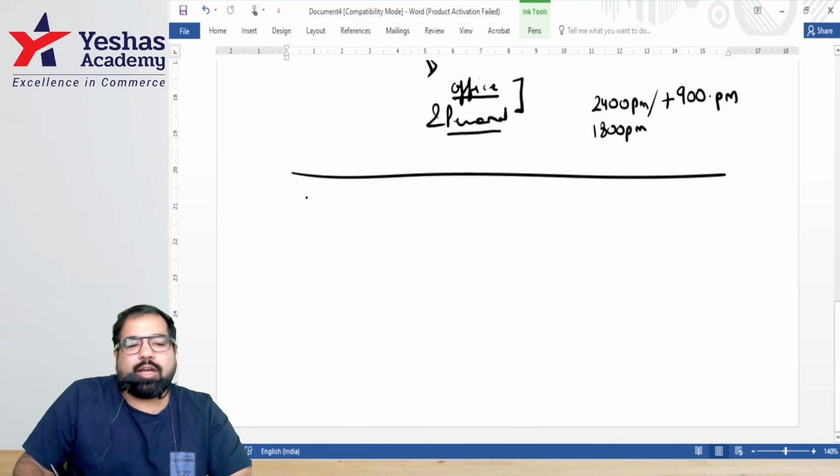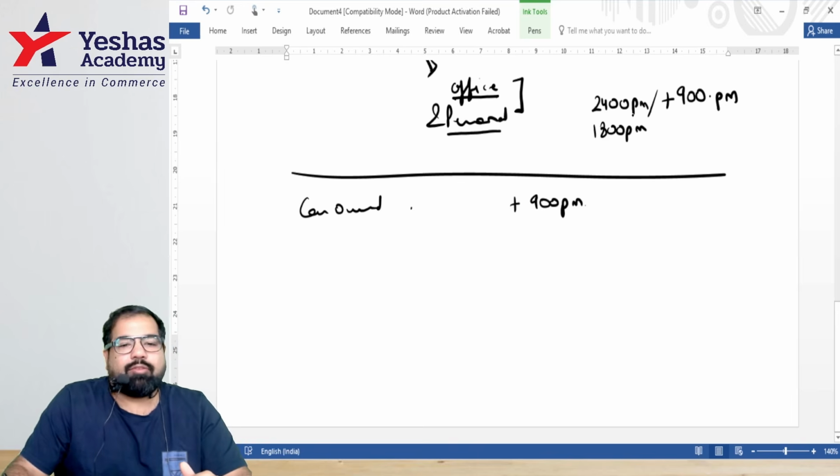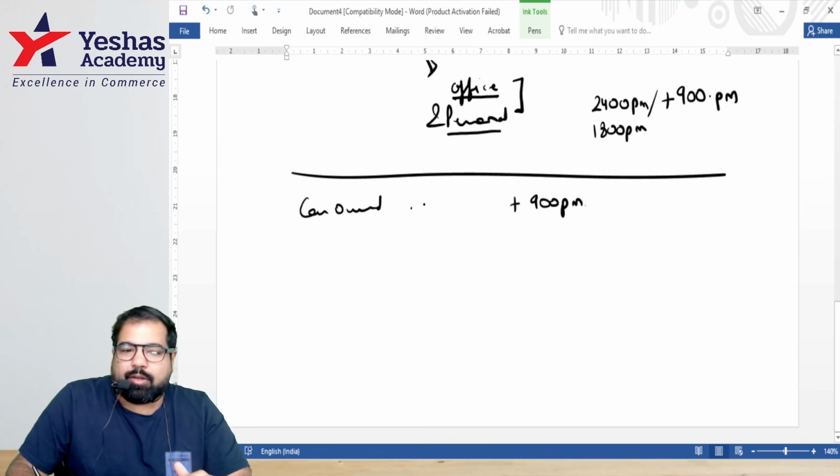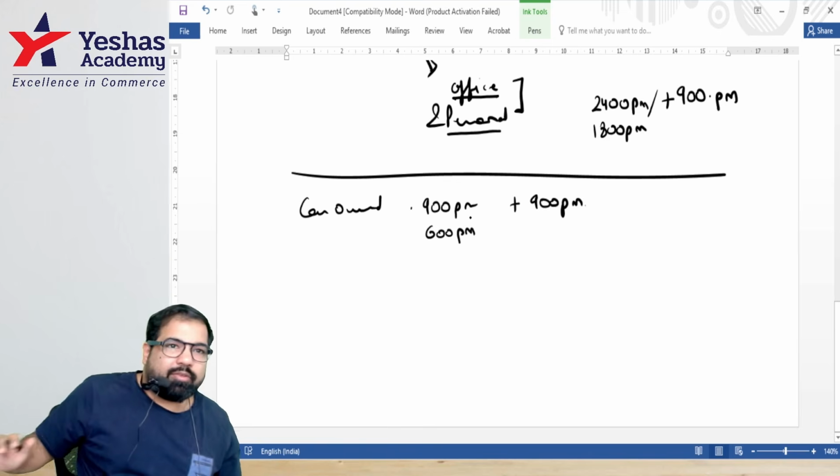But what if you own the car, guys? The car is owned by you and only fuel and all, guys. Will it be reduced? The driver will still charge you 900 per month. That's the perquisite value. And this will be reduced by 3. 2,400 divided by 3, 800. But we'll take how much, guys? 900, and 1,800 divided by 3, 600. Guys, why is it lower? Because now the car is yours. So lower the benefit, lower the amount. Are we okay with this?